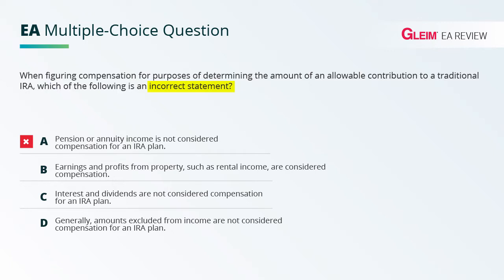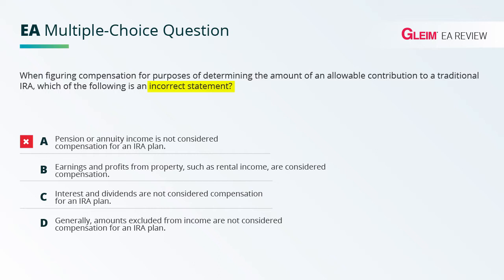B. Earnings and profits from property, such as rental income, are considered compensation. So compensation is defined as earned income. When you think of earned income, you think of items like wages, salary, commissions, self-employment income, taxable alimony, and separate maintenance payments. Actual income where you're earning that amount.